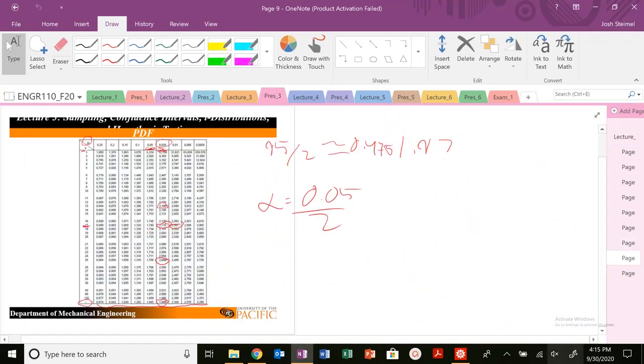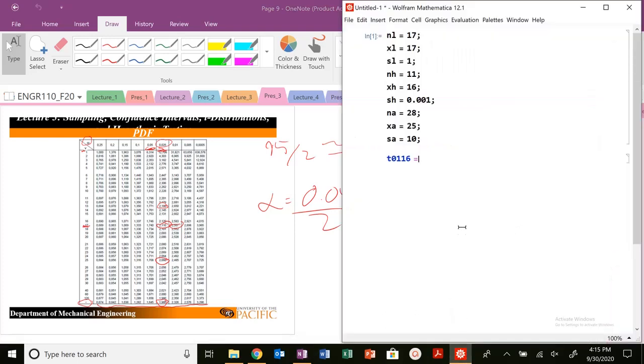So t of 0.01, nu 16, is 2.583. And remember, it's a left-tailed test, so we want the negative value. So t of 0.01, nu 16 equals minus 2.583.